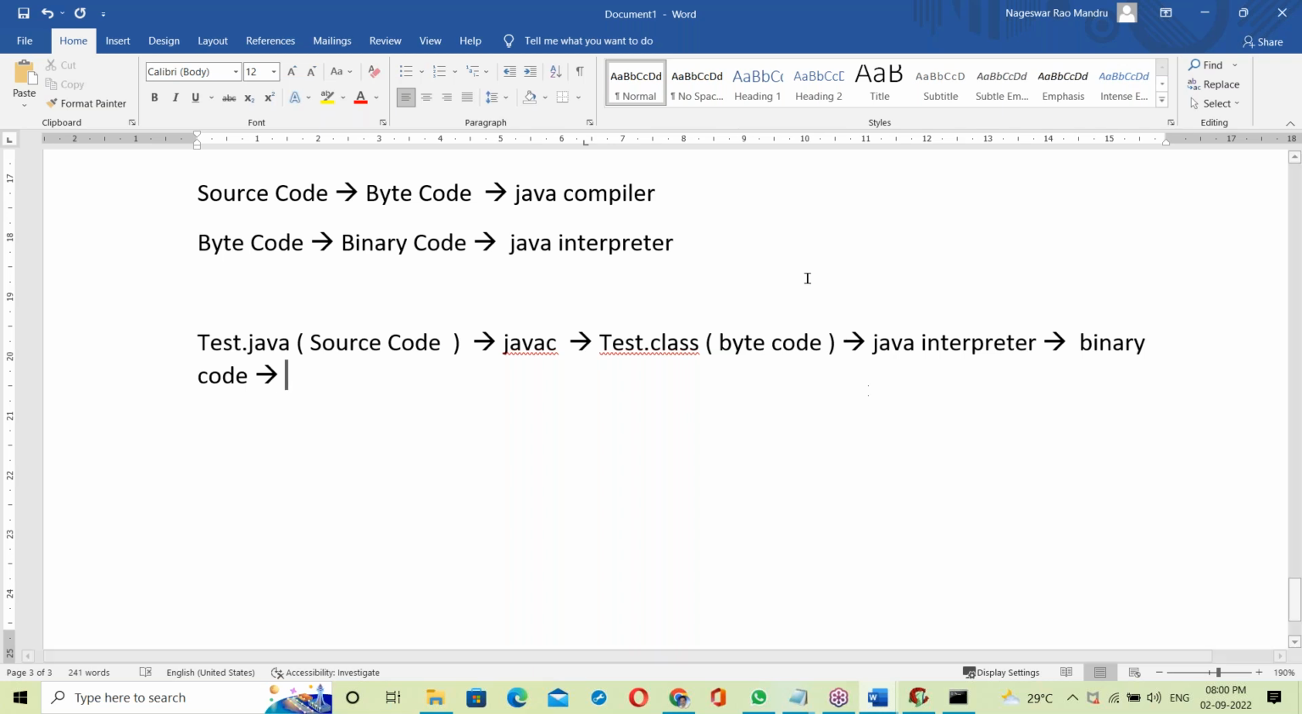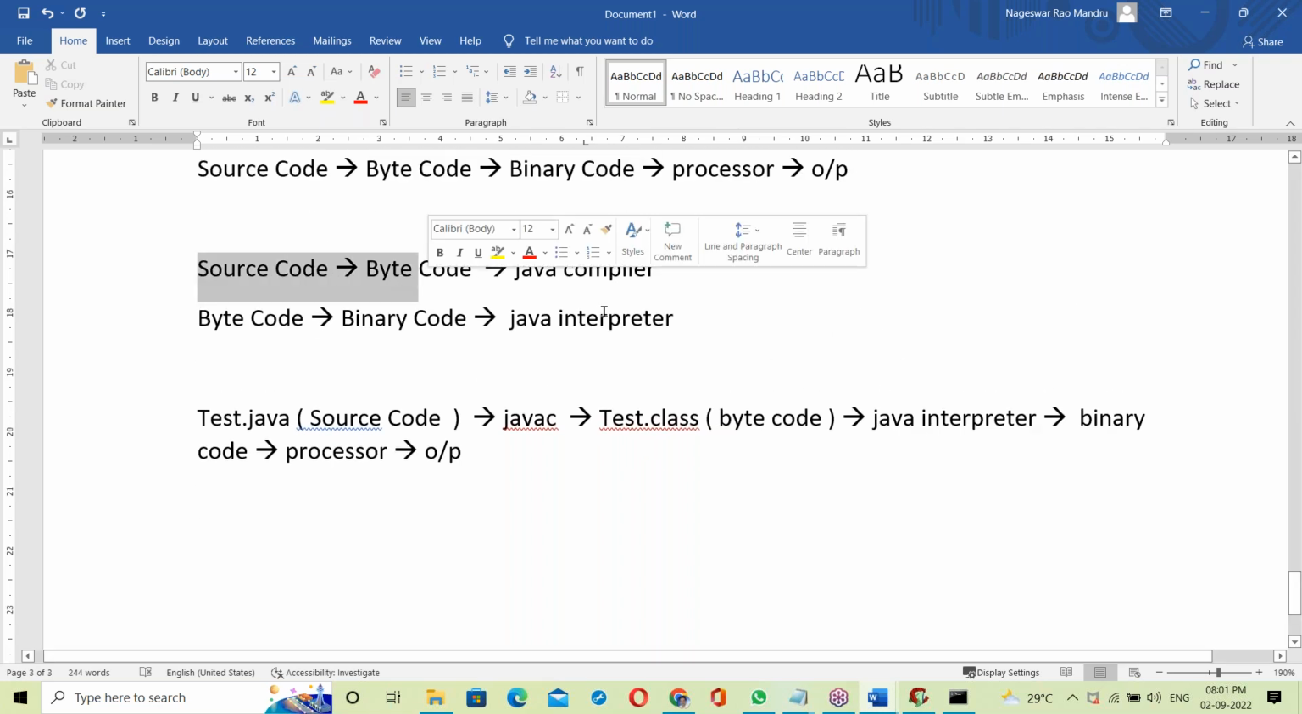That binary code is given to the processor. The processor takes that code and finally generates the output. So what's happening here? Source code is converted to bytecode by the Java compiler, and bytecode is converted to binary code by the Java interpreter.